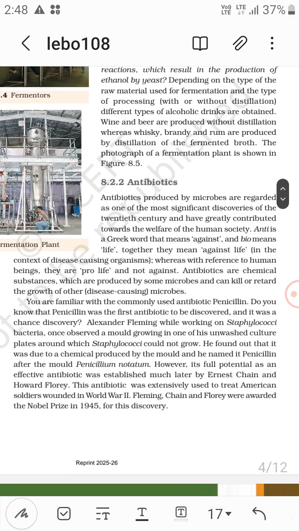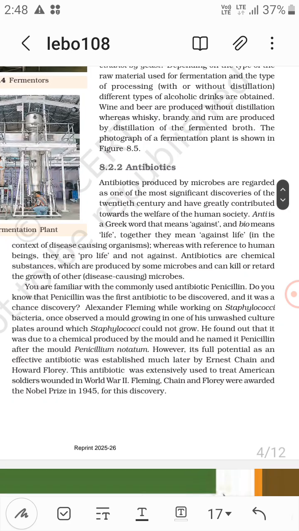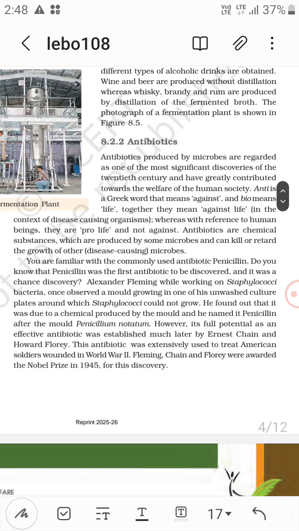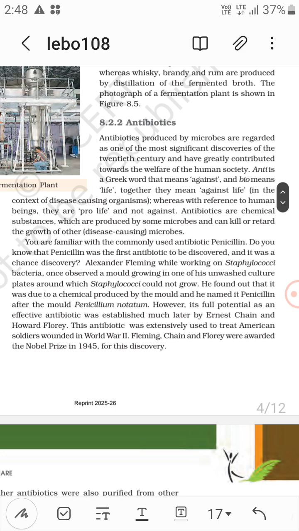Now, a commonly used antibiotic is penicillin. Do you know that penicillin was the first antibiotic to be discovered and it was a chance discovery? Alexander Fleming, while working on Staphylococcus bacteria, once observed a mold growing in one of his unwashed culture plates around which Staphylococcus could not grow.